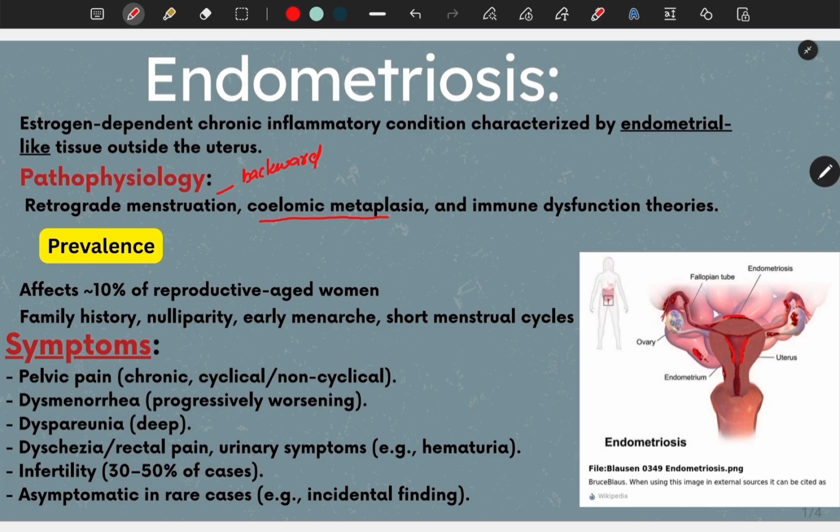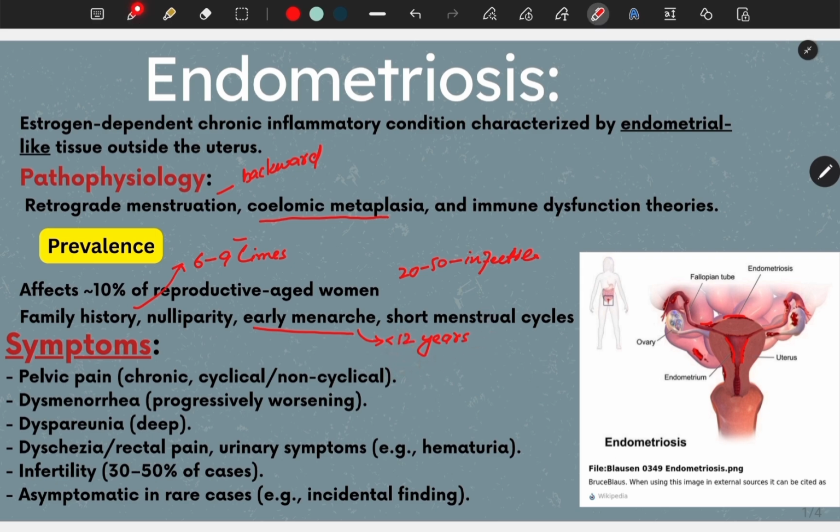Now the question is, who gets endometriosis? Approximately 10% of reproductive-aged women are affected, but this number rises to 20 to 50% in women with infertility. Key risk factors include a family history, like a 6 to 9 times higher risk if a first-degree relative is affected. Early menarche. What is menarche? Menarche is the time of first period. If the first period occurs at less than 12 years, this is called early menarche. Some researchers also suggest that this age is between 10 to 11 years.